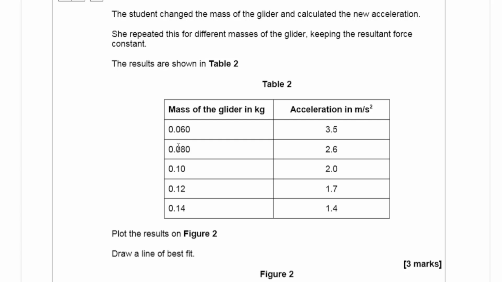So as the mass increases from 0.06 to 0.14, the acceleration is decreasing, which is correct, because using F equals ma, mass is inversely proportional to the acceleration.